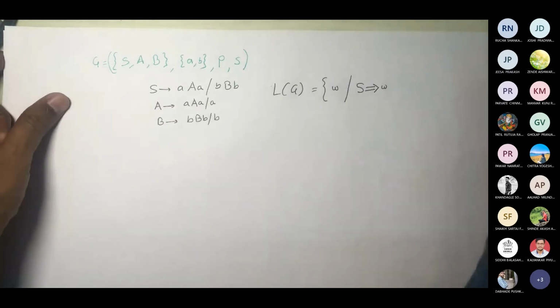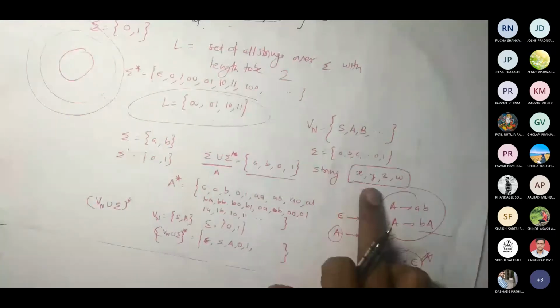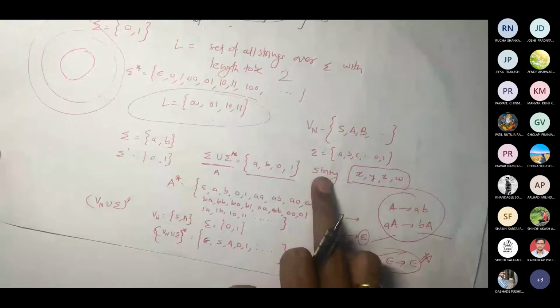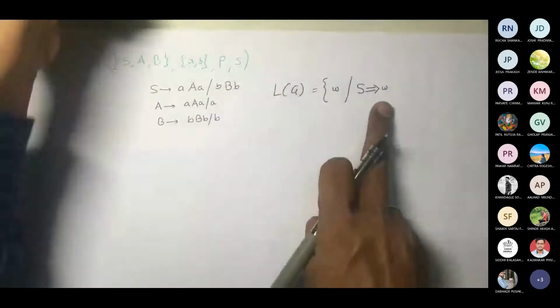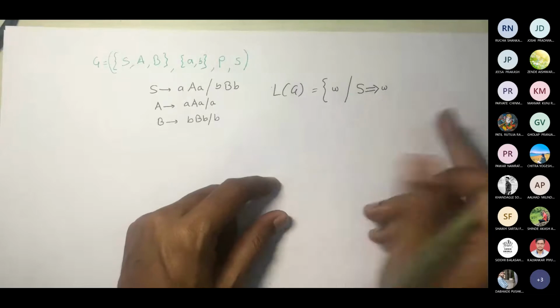If you recall, I said we are going to make use of x, y, z, w to represent strings. So that's what I'm doing here: S gives w.